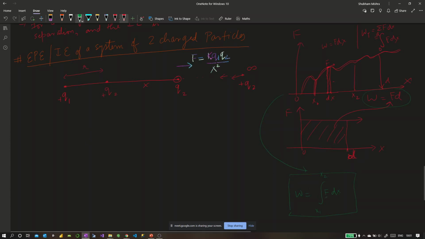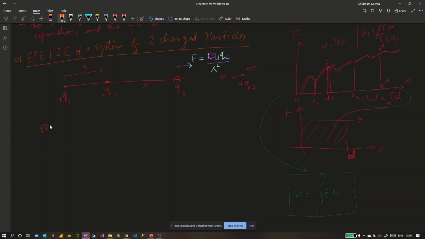All right, so how do we calculate work here then? We are coming back to this equation. The charge q2 is coming near charge q1, and at any general distance x, the force is given by Coulomb's force, k q1 q2 by x square, and we have to finally move it to a distance r from q1, and we are trying to calculate what would be the work done.